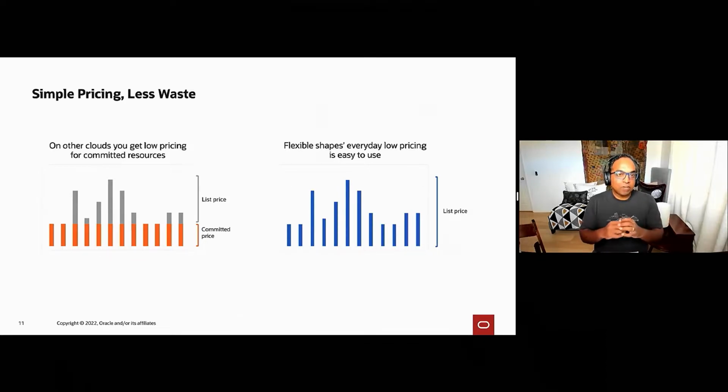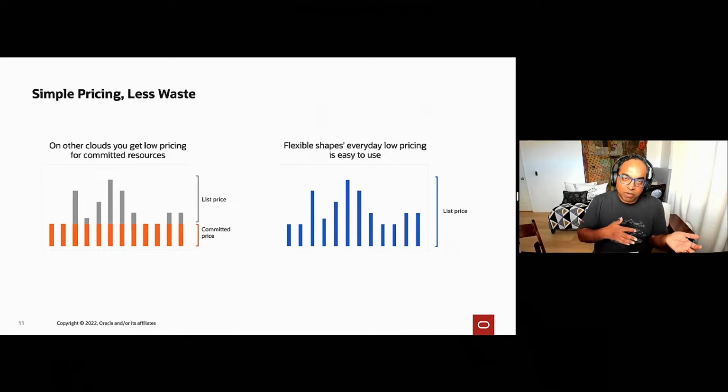Now, that's great if you can predict what your workload is going to look like a year from now. But I suspect for most businesses, that's pretty hard to do. So what you end up doing is a constant game of trying to figure out: did you commit the right number of resources?